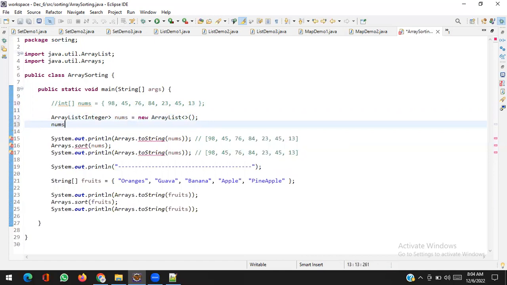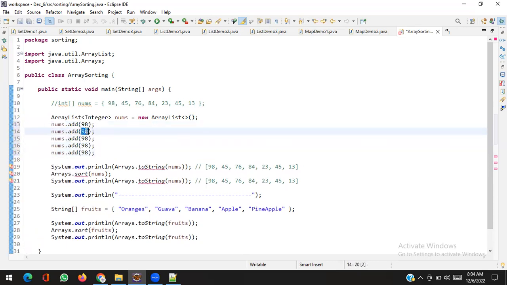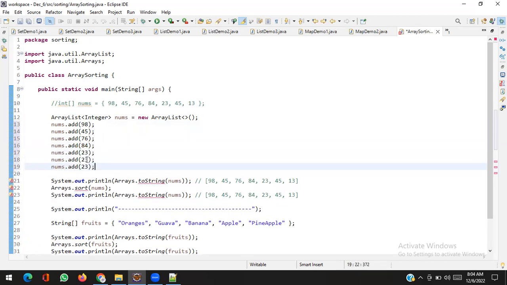So I can use nums.add, first element 98, okay, let's say 45, let's say 76, sorry, let's say 84, let's say 23, 45, 30. Yeah, cool. So this is one way to create an array list with predefined elements.